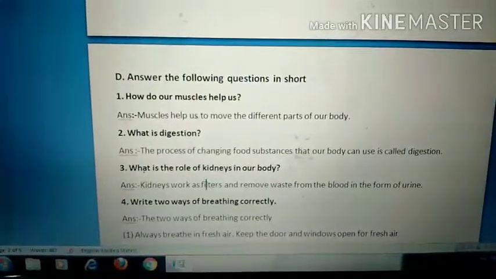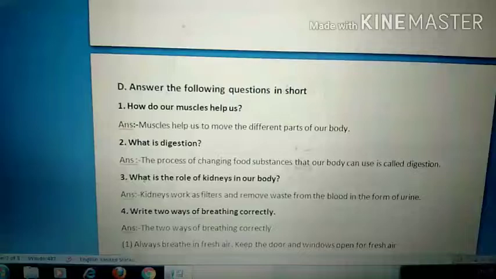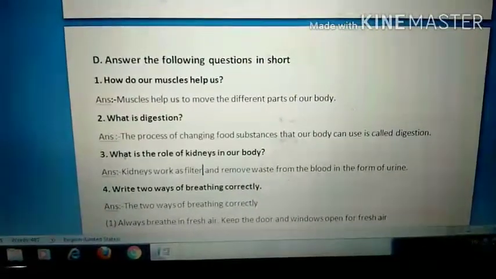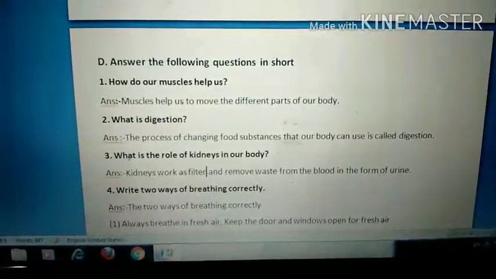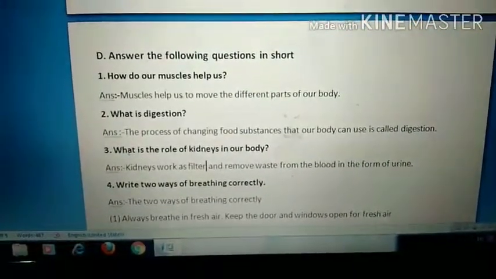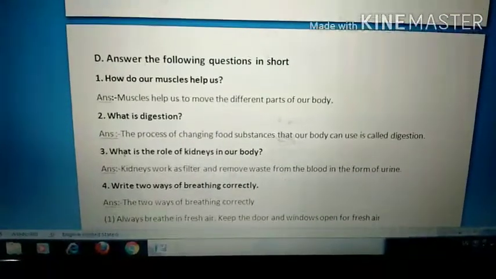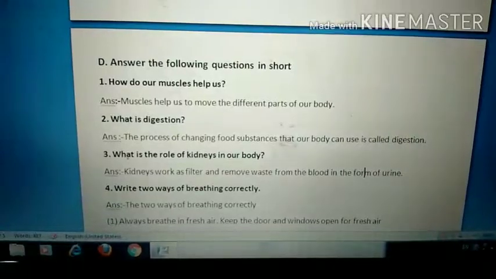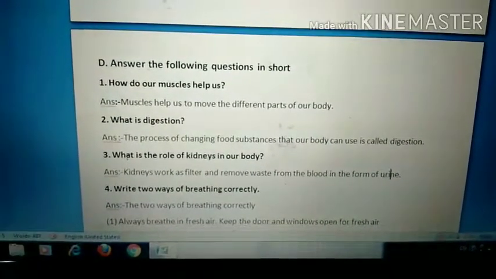No, don't write filters, write filter. Works as a filter and removes waste from blood in the form of urine. Okay. Write it fast.